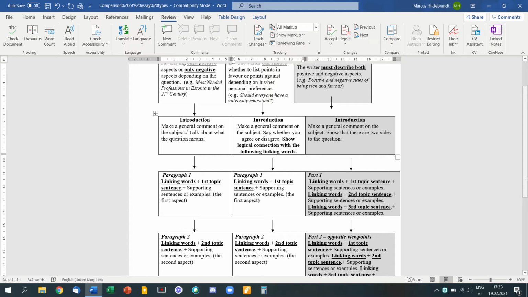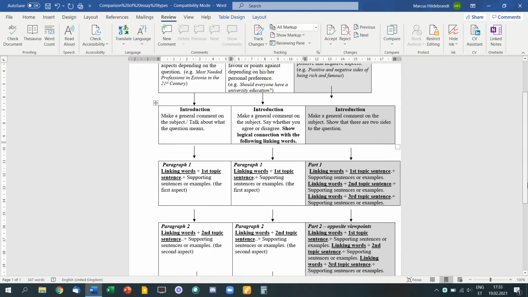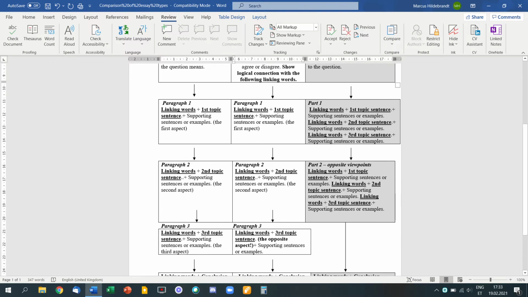However, you cannot only present arguments supporting your decision or opinion. You also have to think about opponents to your view. So the final paragraph of your main body, usually paragraph 3 or maybe even 4 of the main body, should present the opposite aspect. So you do have to mention the other side as well. However, in that very same paragraph, you can, if possible, show that they are wrong in this.